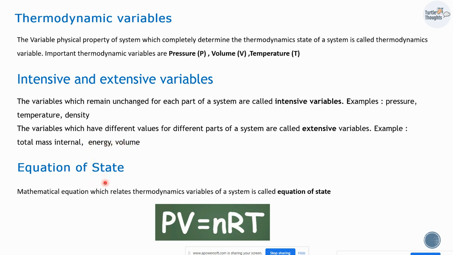Equation of state. A mathematical equation which relates thermodynamic variables of a system is called equation of state. This is also the ideal gas equation which is given by PV = nRT, where P is the pressure, V is the volume, n is the number of moles, R is the gas constant, T is the temperature.